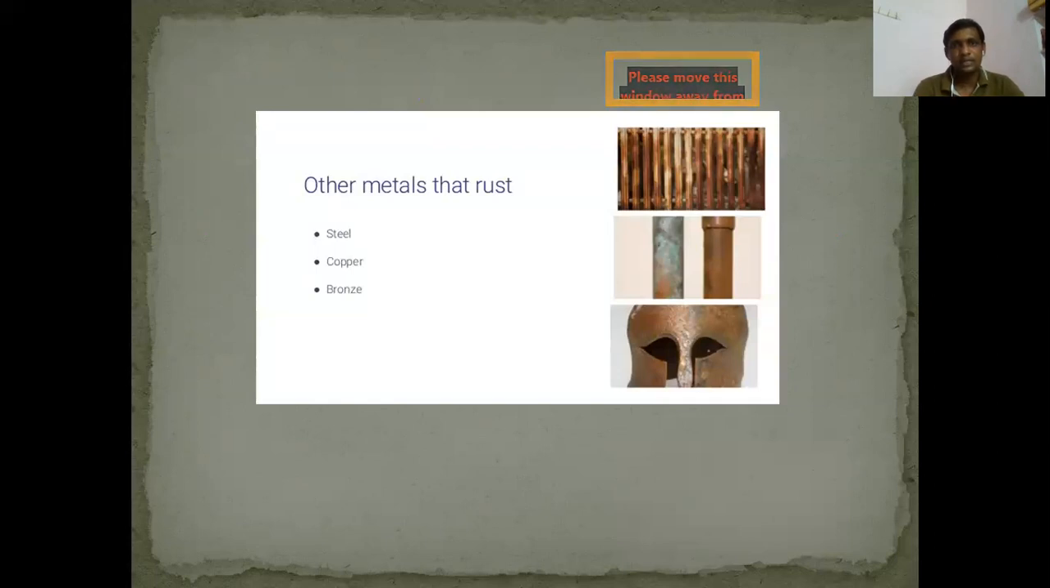Here, other metals that rust are steel, copper, and bronze. Even steel, if the top layer is removed, is also iron, so it is going to rust. Copper: if you keep copper metals for a longer period without using, you are going to see a green color layer. The green color layer is called rusting. Even silver will become black if you do not use it for a longer time. That black is called rust. Even gold will lose its shine.